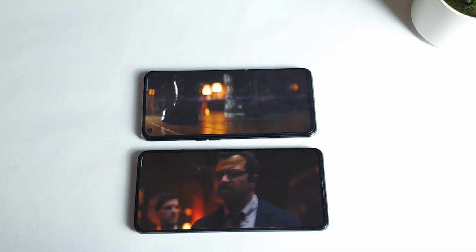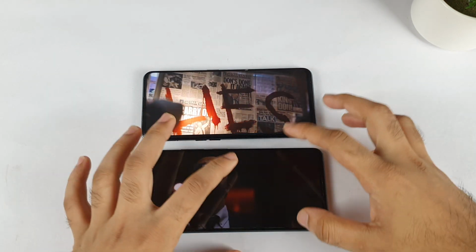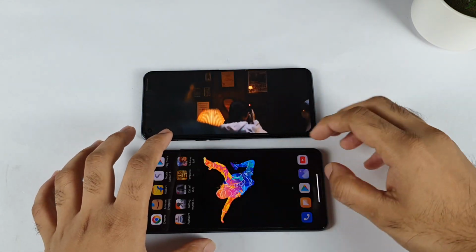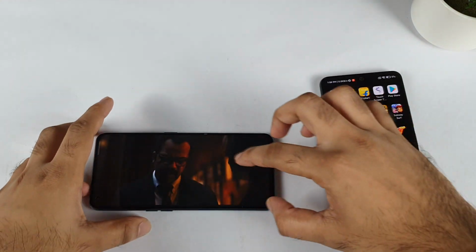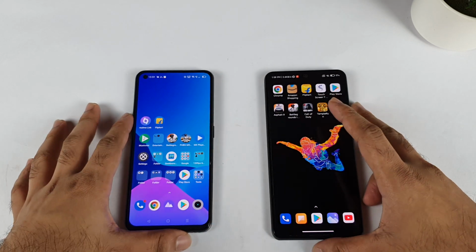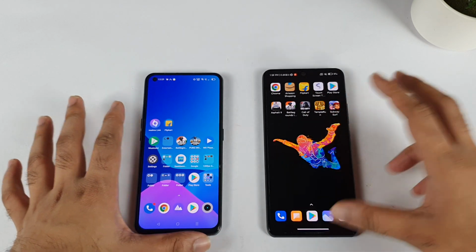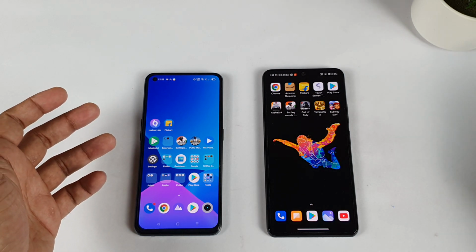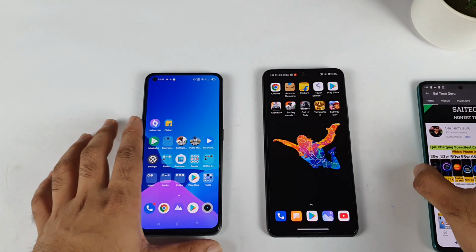Let me know in the comment section below, friends, is this a really big problem for you or not? The green tint is kind of okay, because the green tint is visible only in certain conditions, but the black color crush issue will be visible while watching videos. Not in full brightness, not in low brightness, it doesn't matter what brightness you choose, the black color crush issue will be visible to your eyes. I'm not sure whether this can be fixed with software updates or not, and a couple of other phones are also facing similar issues.